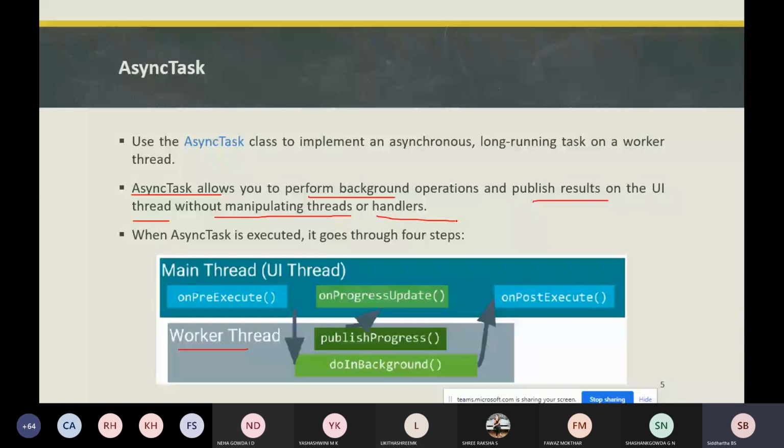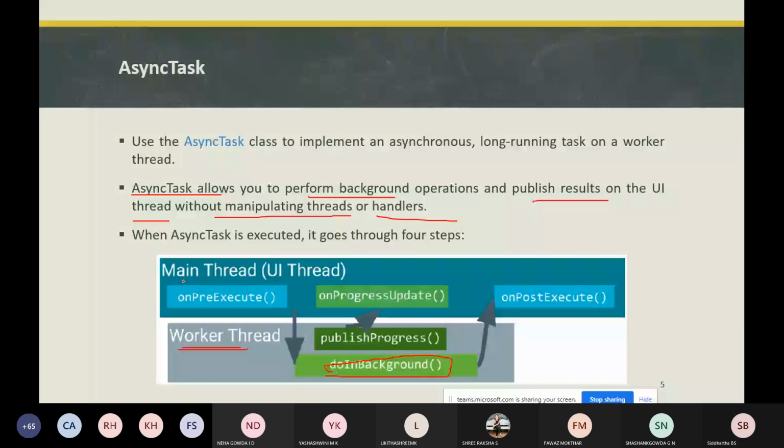It will work with the doInBackground method. This method is invoked when you want to perform the background task. Once doInBackground is called, it processes the data. This method is not running in the main thread or UI thread, so it is a worker thread.